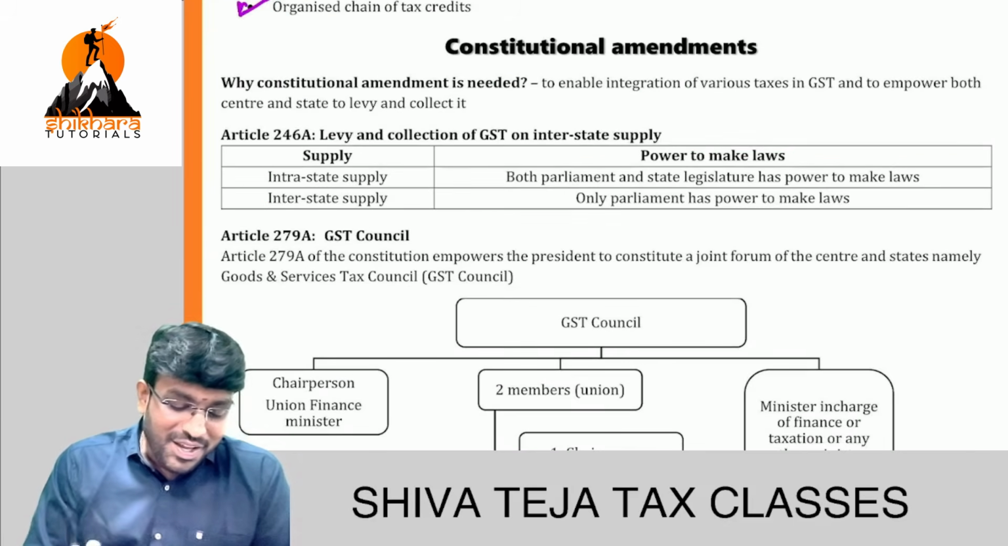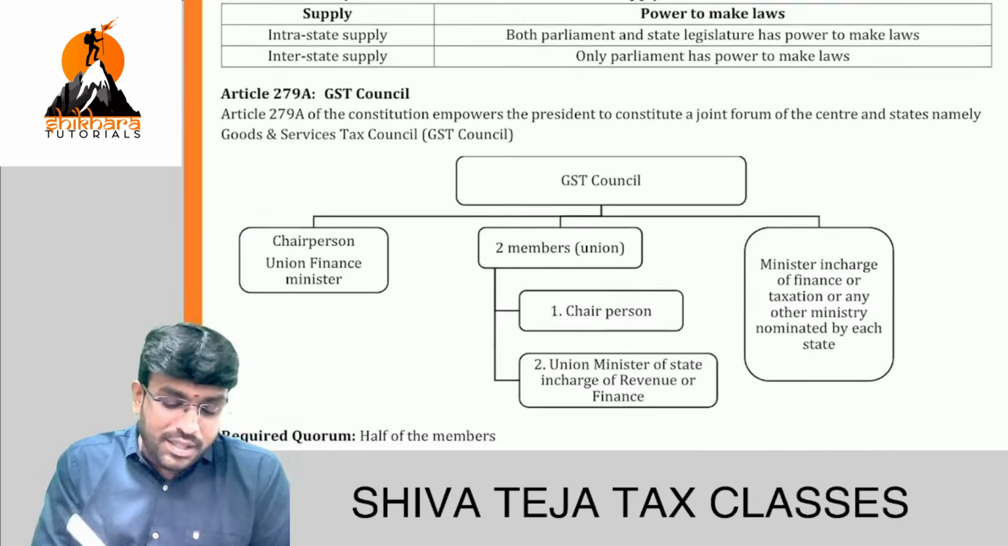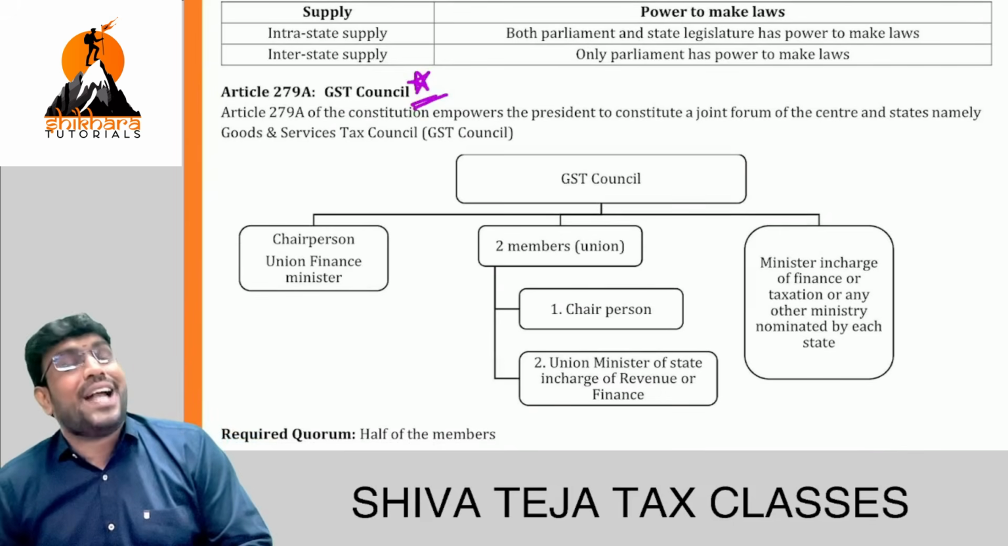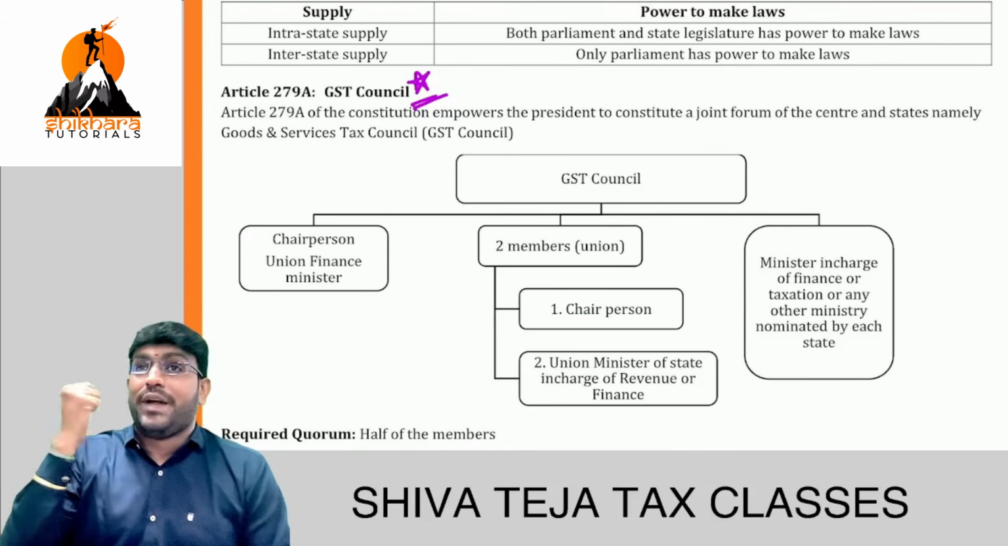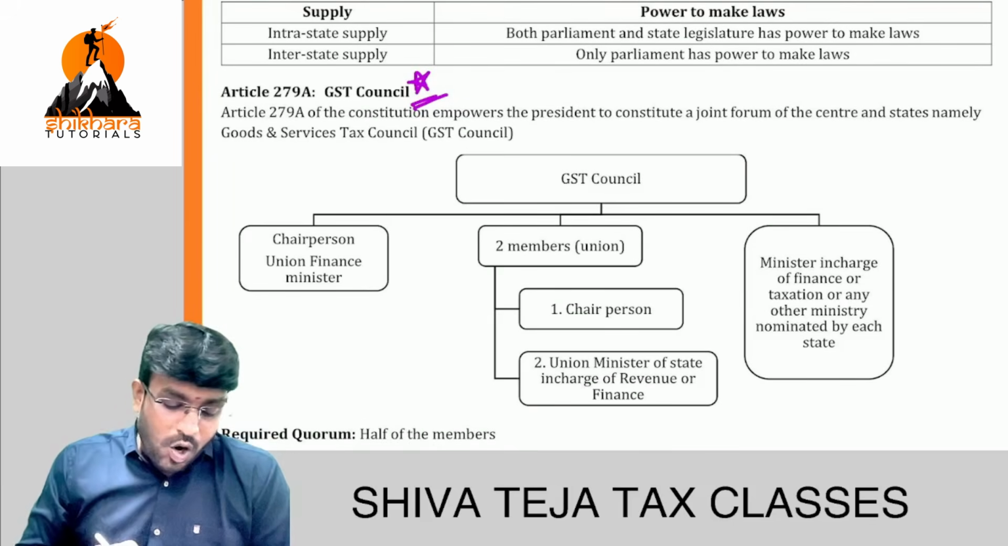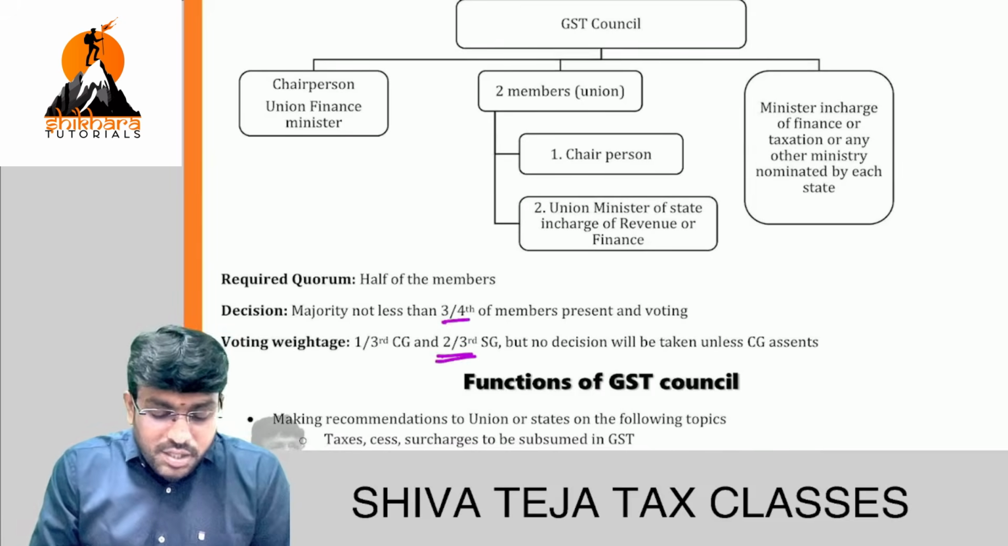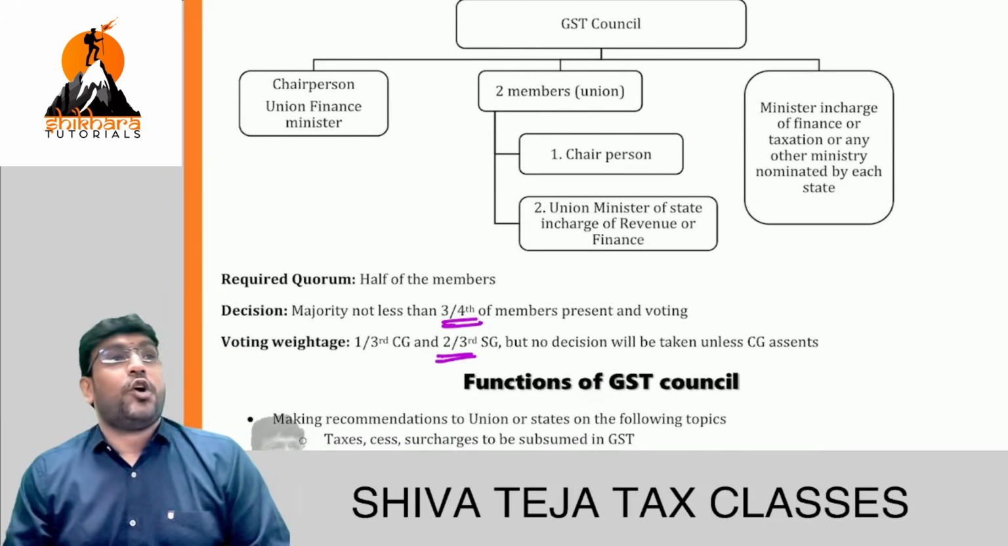Next, constitutional amendments. Here, this point is important. GST Council: in that, there are central members and state members. Center has a weight of 1/3. All the states put together have a weight of 2/3. But to pass a resolution, there should be a 3/4 majority.